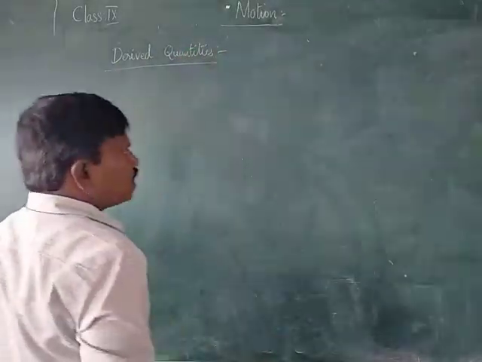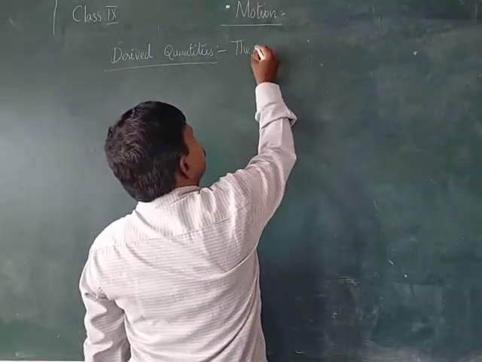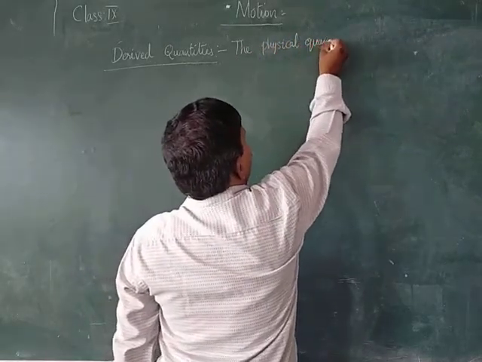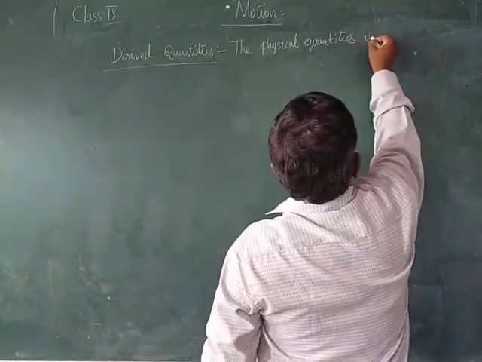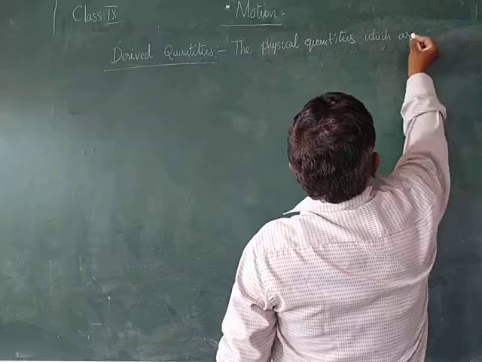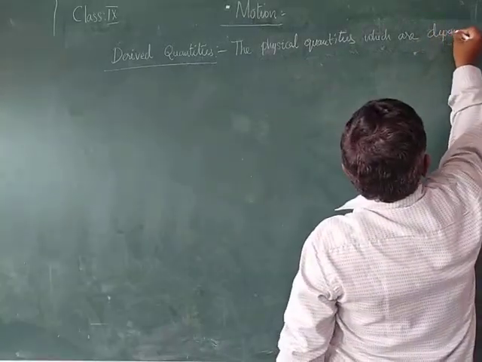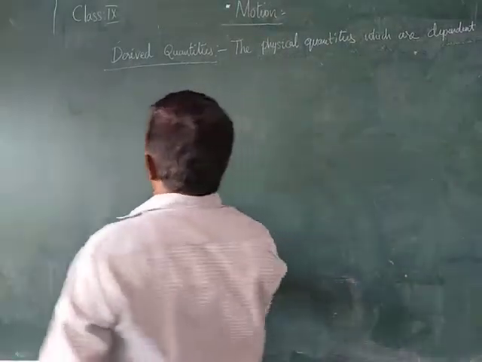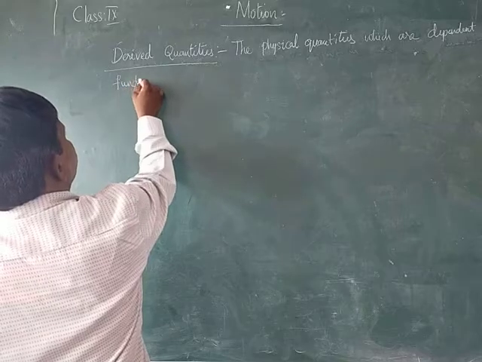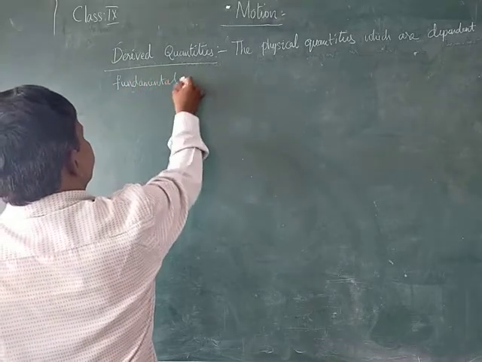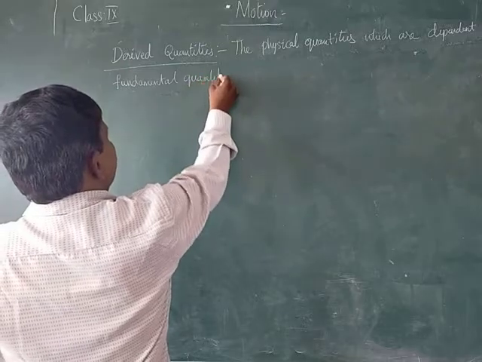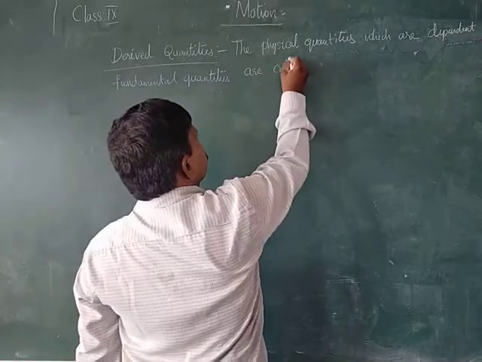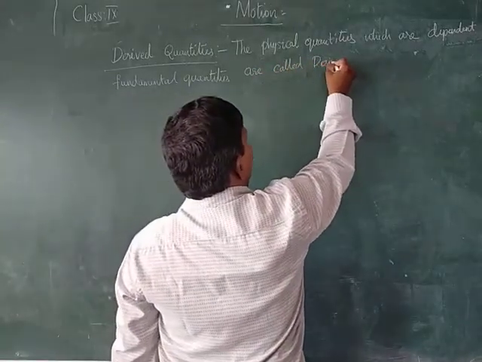The physical quantities which are dependent on the fundamental quantities are called derived quantities.